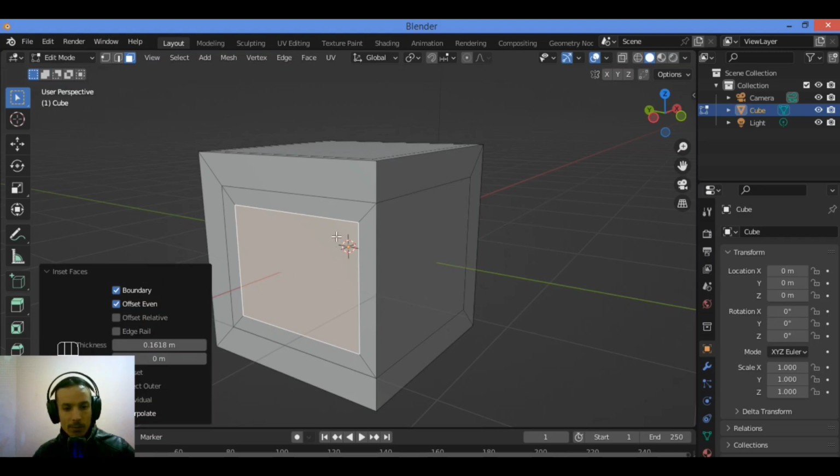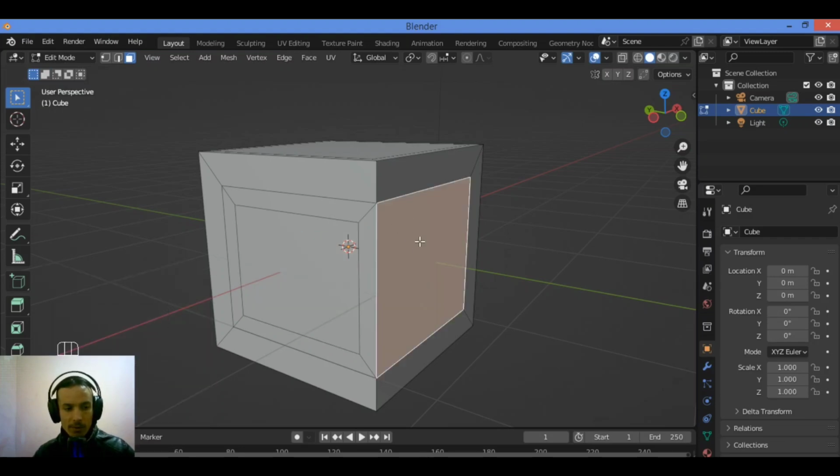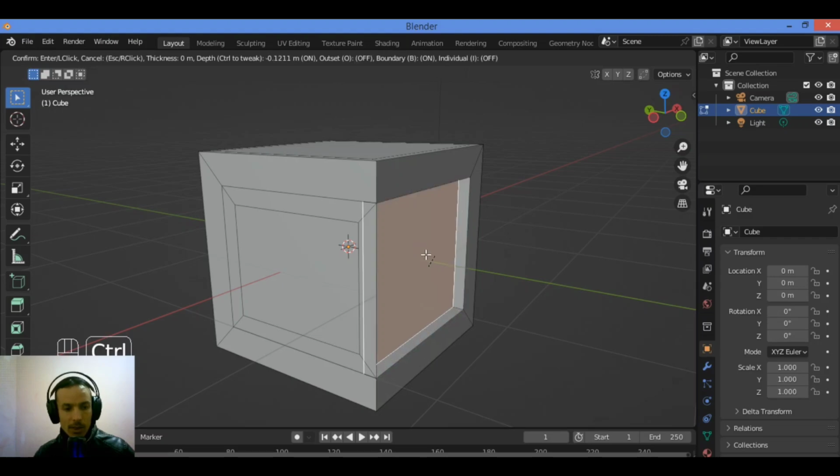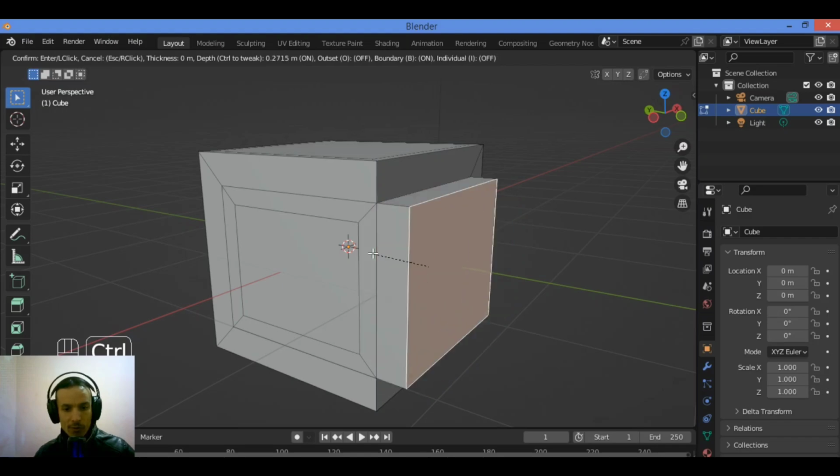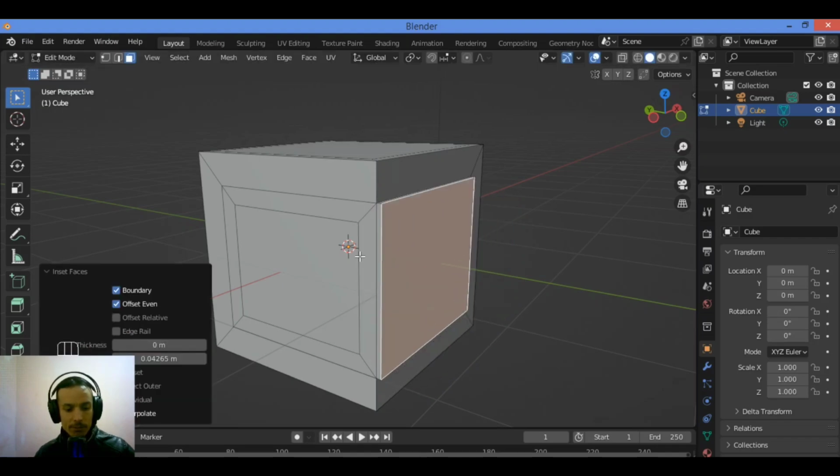Shortcut key. For example, let's select this face, for example, while holding Control, hit I and holding Control at the same time. This is going to push the selection inwards and outwards, creating an extrusion or moving the geometry inwards.